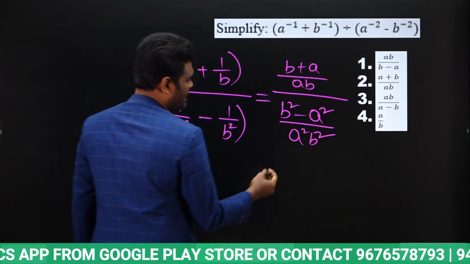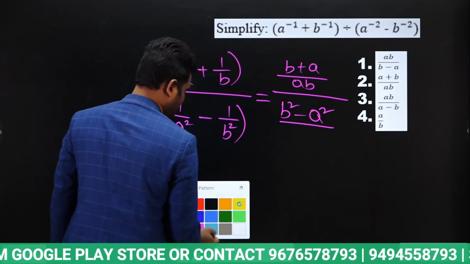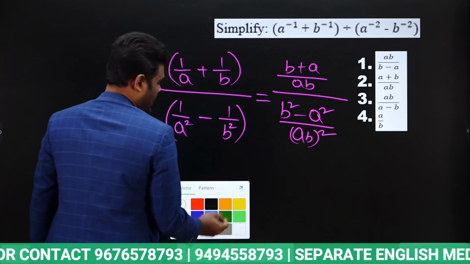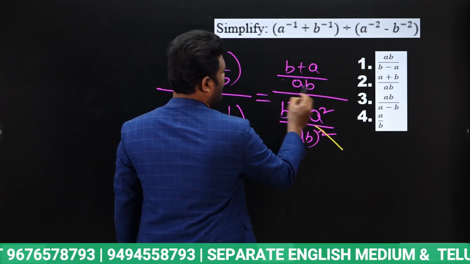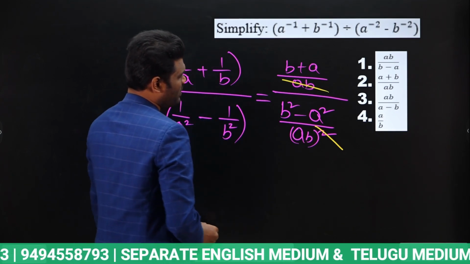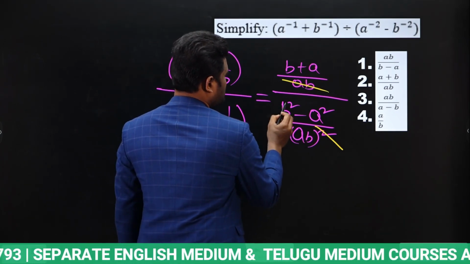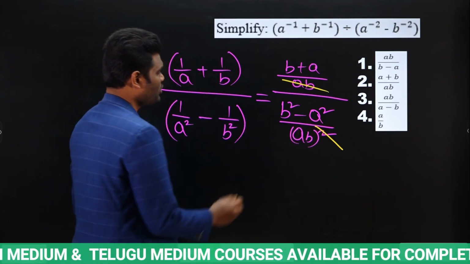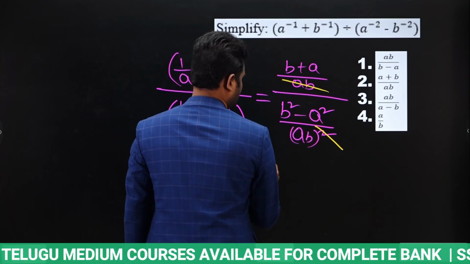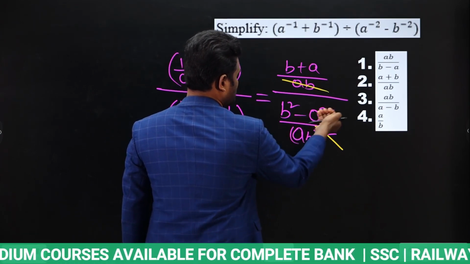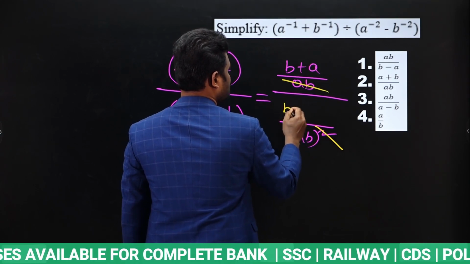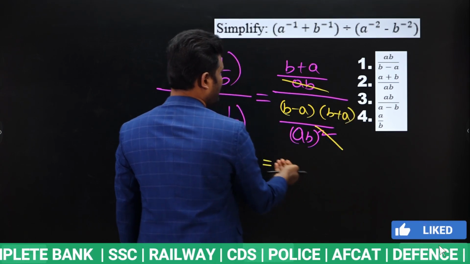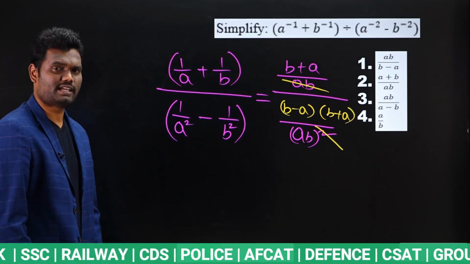Okay. Now if you observe here a square b square, if you want you can write this as ab whole square. Yes or no? Now if you observe here, this ab gets cancelled. Yes or no? Now this b square minus a square, it is in the form of a square minus b square. Yes. Now you can write this value as b minus a into b plus a, yes or no? B square minus a square is nothing but b minus a into b plus a, yes or no?